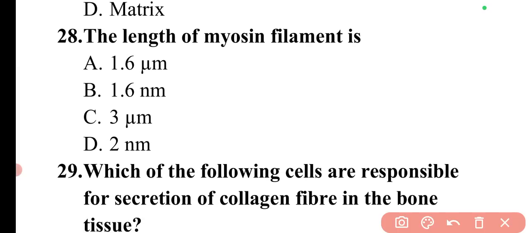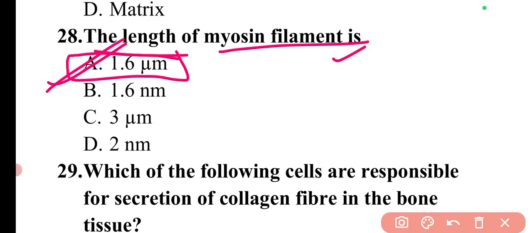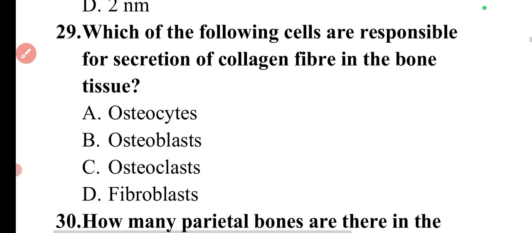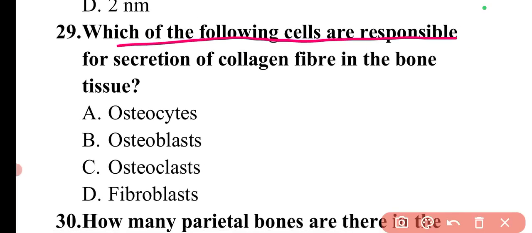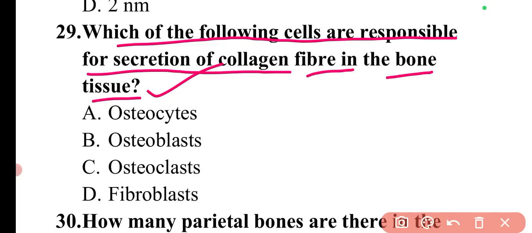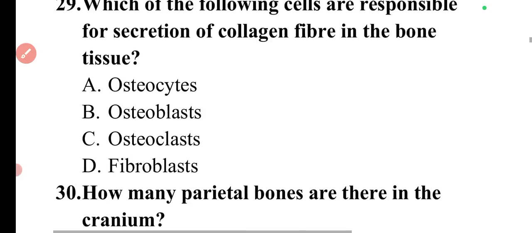Next question is, the length of myosin filament is. So the length of myosin filament is basically around 1.6 micrometer. So here option A is correct. Next question is, which of the following cells are responsible for secretion of collagen fiber in the bone tissue? The cells that are responsible for secretion of collagen fiber in the bone tissue is fibroblasts. So here option D is correct.